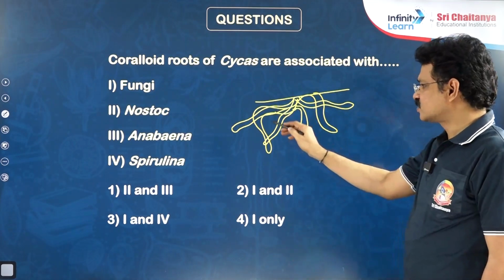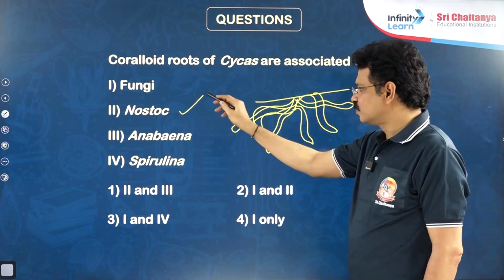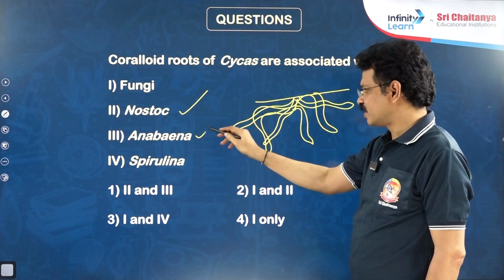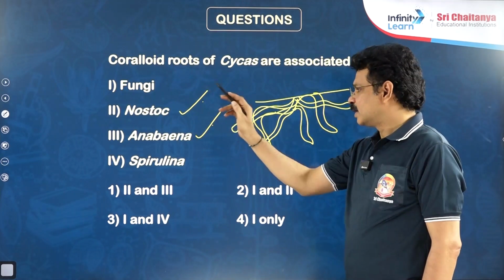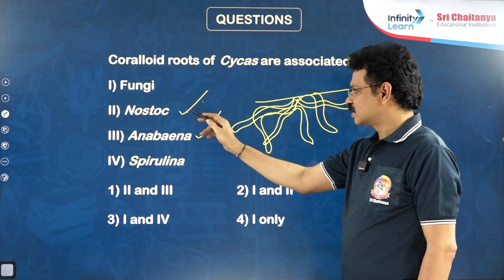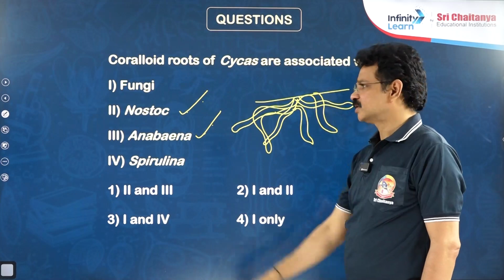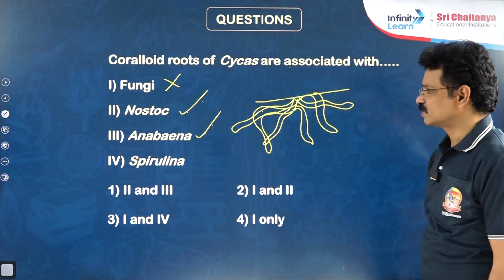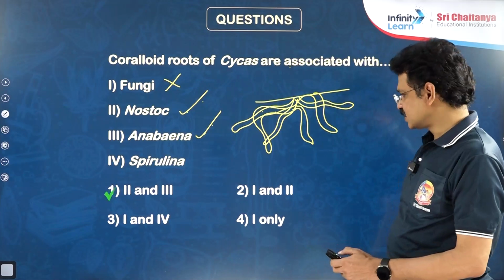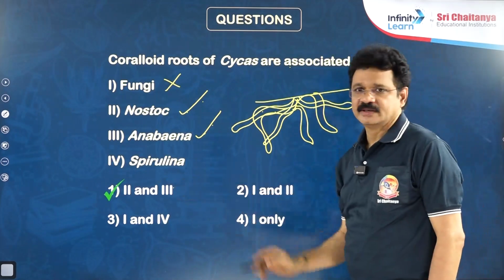These are symbiotically associated with two types of blue-green algal members of the cyanobacteria, Nostoc and Anabaena. These are living and biological nitrogen fixing organisms. Fungi are not found in roots of the Cycas members. Okay, then the right answer is 2 and 3.